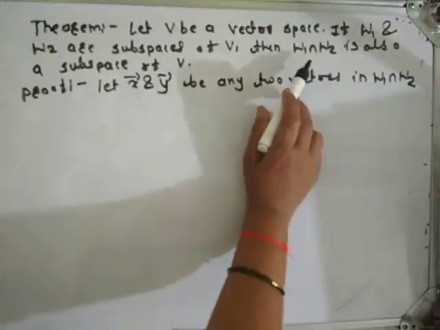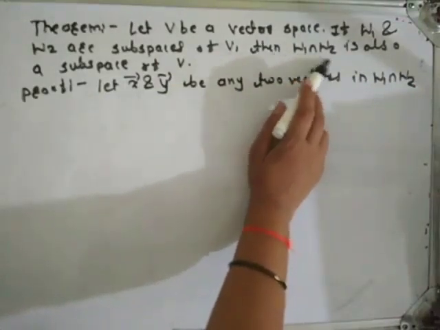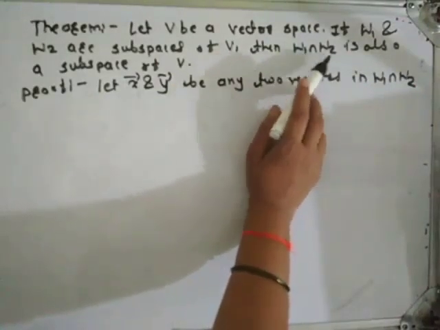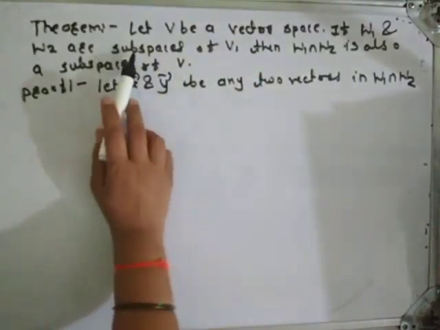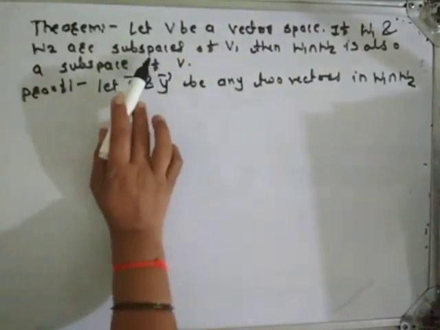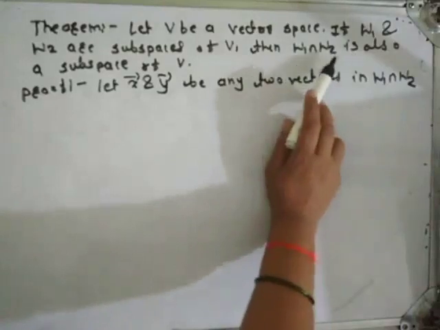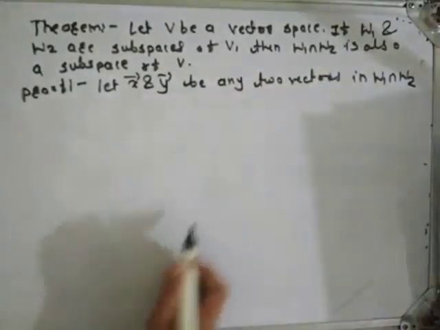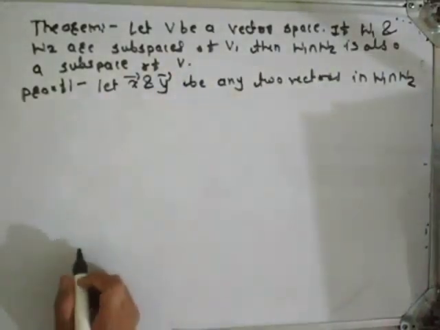Obviously W1 intersection W2 is non-empty because W1 and W2 are subspaces, which means at least the zero vector belongs to W1 and W2, so it belongs to W1 intersection W2.